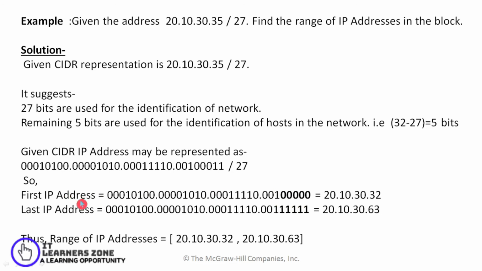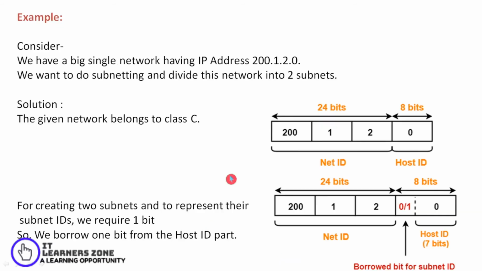The first IP address can be found out by setting zeros for the remaining 5 bits. I'll do the decimal conversion, and I'm getting 20.10.30.32. The last IP address can be easily found out by setting ones in all the remaining 5 bits. So I'll get my last IP address, that is the broadcast address, 20.10.30.63. So the range of addresses in this particular network would be 20.10.30.32 to 20.10.30.63. So how to do subnetting?